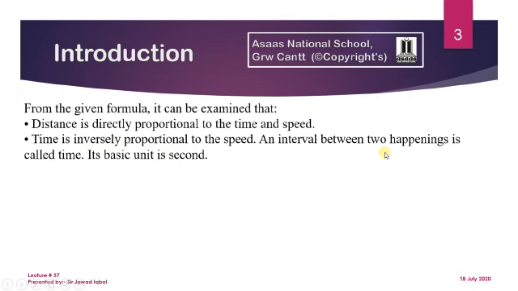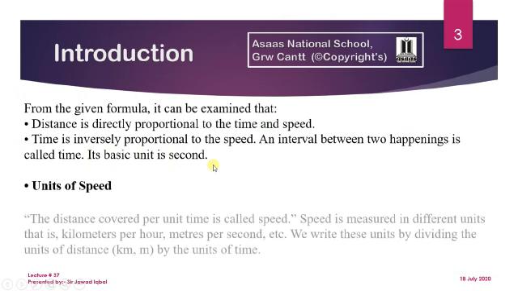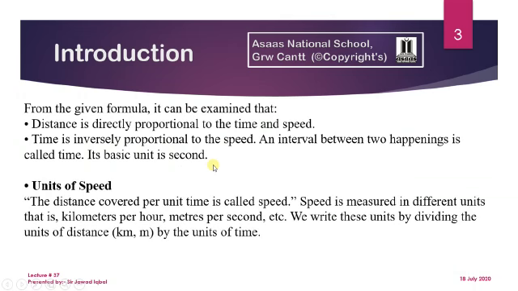An interval between two happenings is called time, and its basic unit is second. What do you know about units of speed? Here it says a unit, that is not a unit, that is a typing error, so avoid these typing errors. This is a unit of speed.